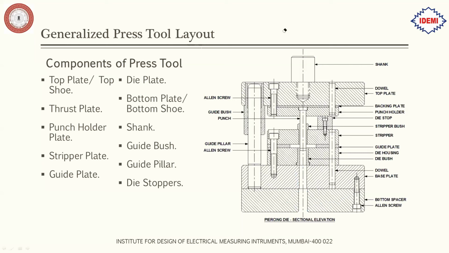Also, while doing the punching operation, we have scrap. So we need to remove the scrap. For that purpose, we use this bottom spacer, so that we can insert a tray at the bottom of the base plate or the bottom shoe, so that we can remove the scrap. This plate is also held using these Allen screws.